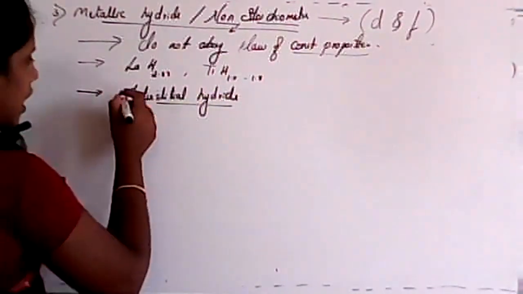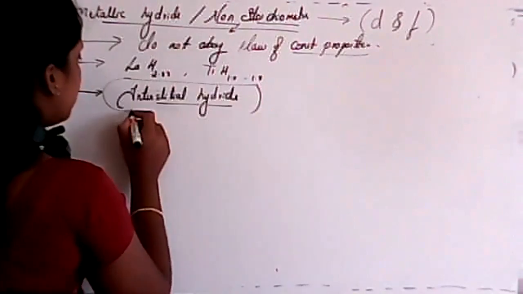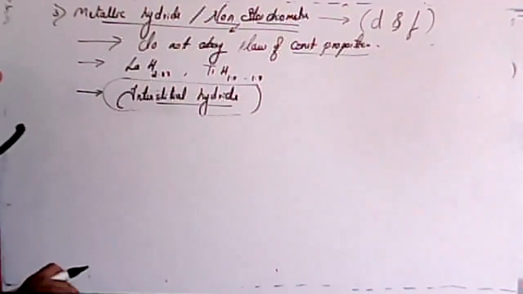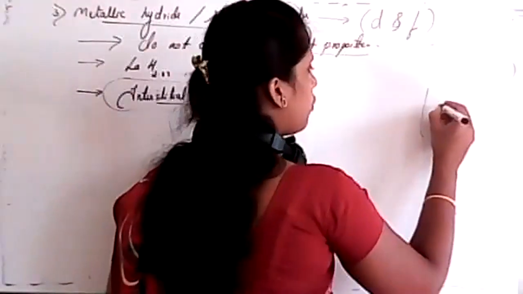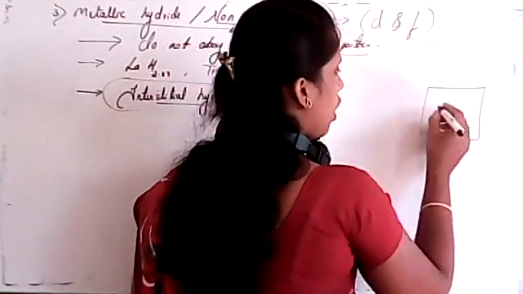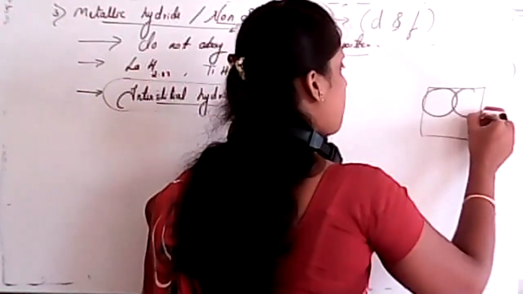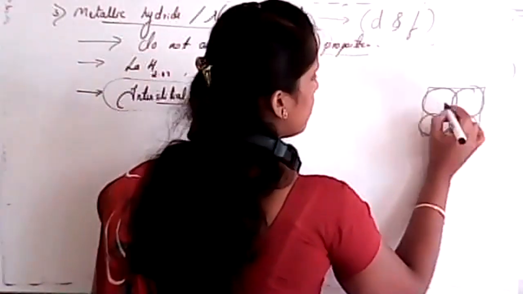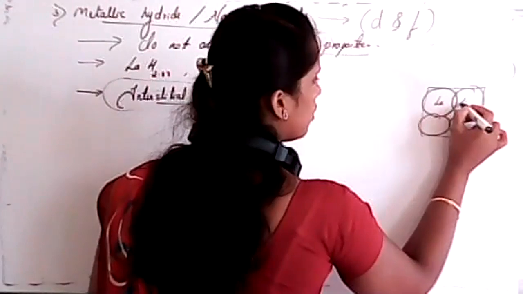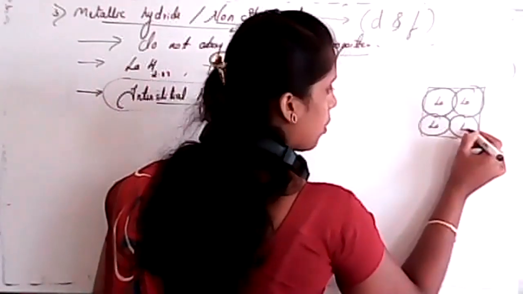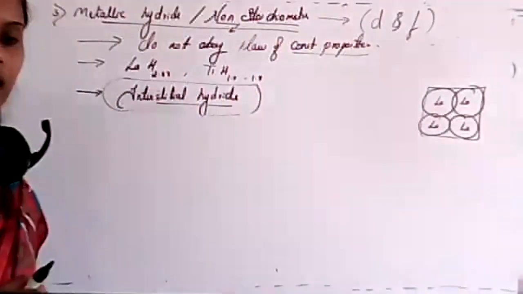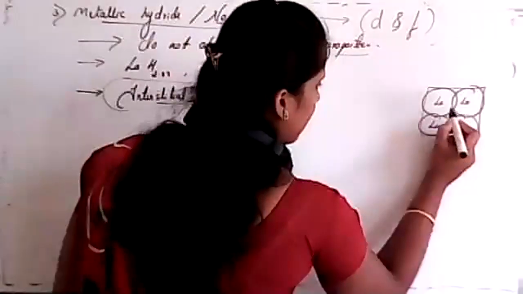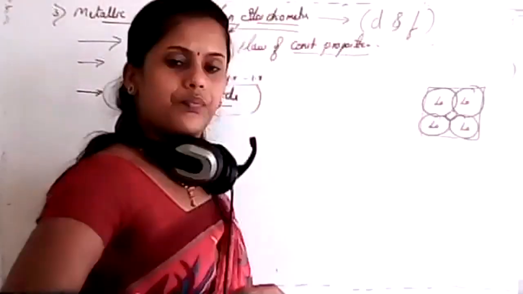So now the question arises, what is interstitial hydride? See, students, about this we have another chapter, that is solid state. But here I'll just give a hint. If I consider this as a lanthanum, this is also lanthanum. In this case, there is some void, isn't it?